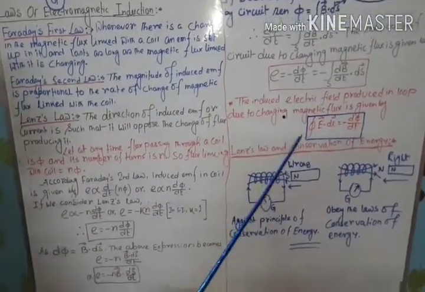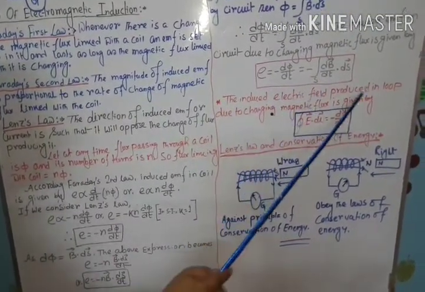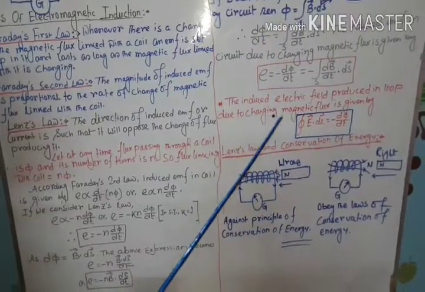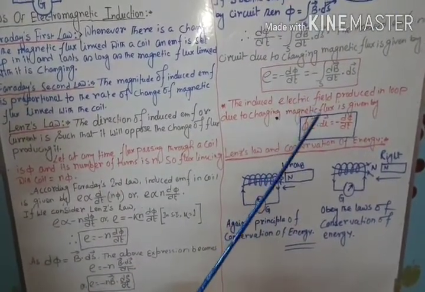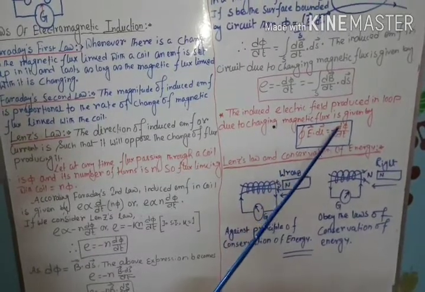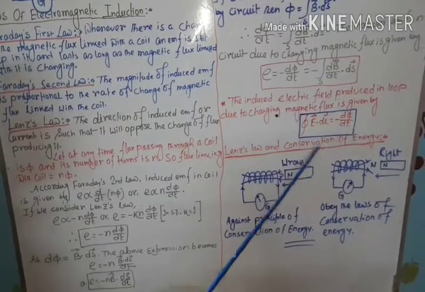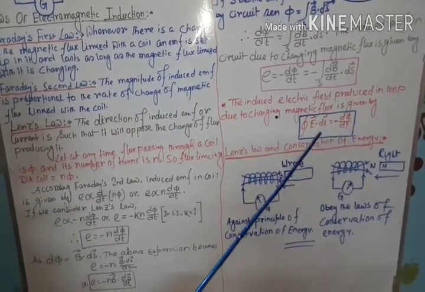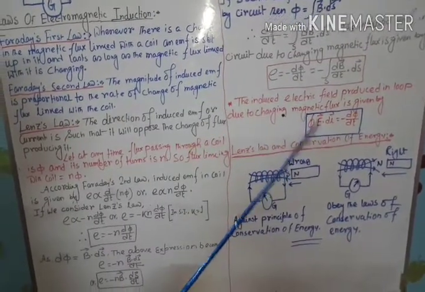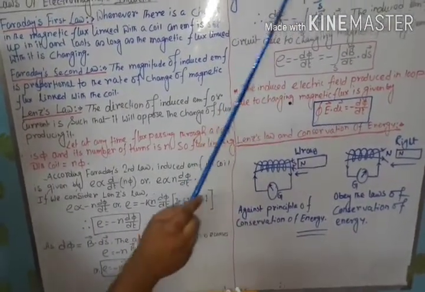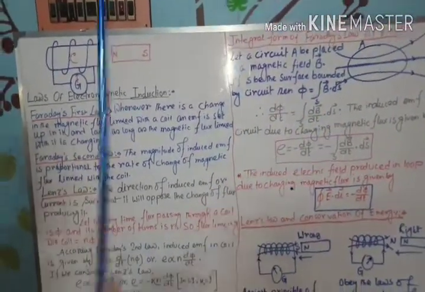Now there is a very important thing you have to remember. The induced electric field produced in the loop due to changing magnetic flux is given by the closed integral of E vector dot dl vector equals minus d phi by dt. You can also say this is another form of Faraday's law in terms of electric field. So this is the integral form of Faraday's law of electromagnetic induction.